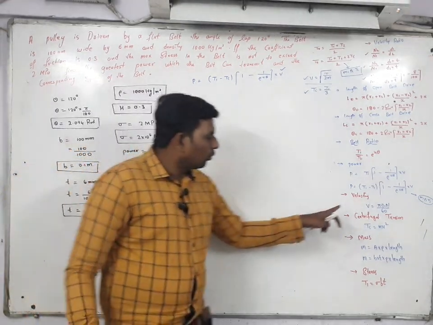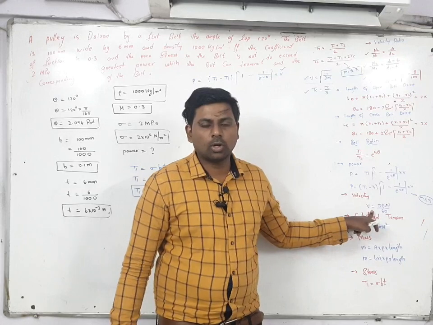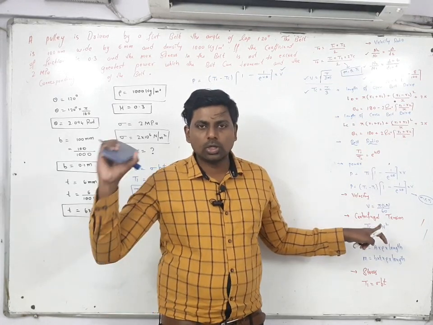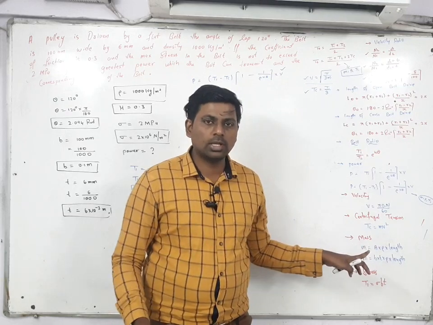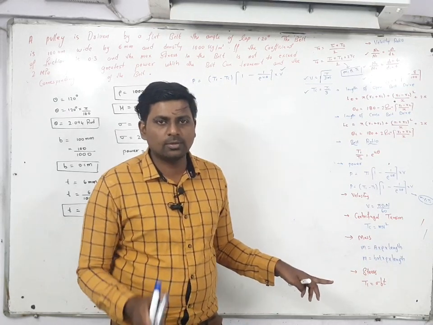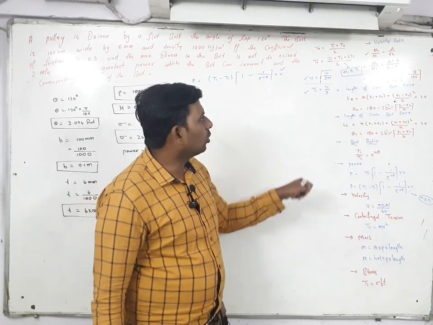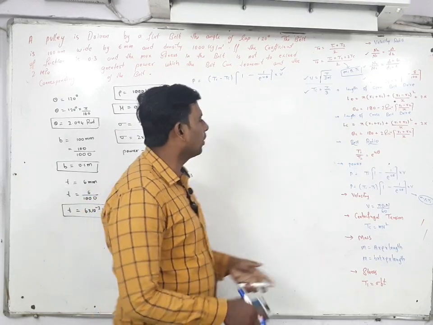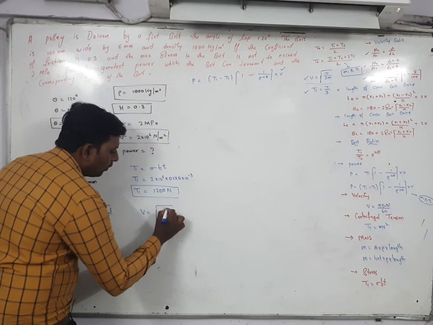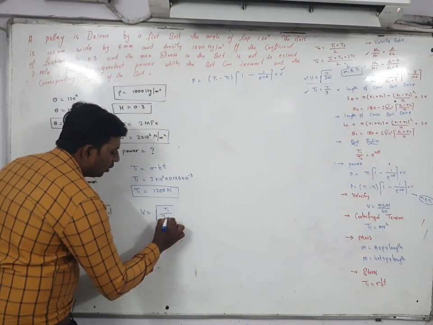Now I told you for finding the velocity, this is the formula. What is the formula? Pi d n by 60. But in this problem, in your given data, n value is not given, as well as diameter is also not given. So what you have to do? You have to select this formula. So V is equal to under root of T1 by 3 into m.